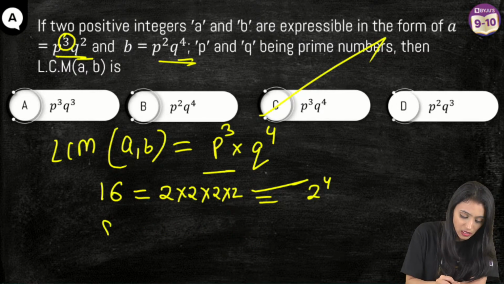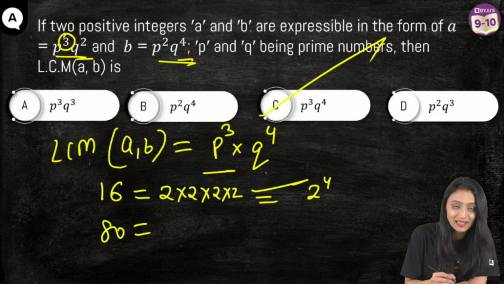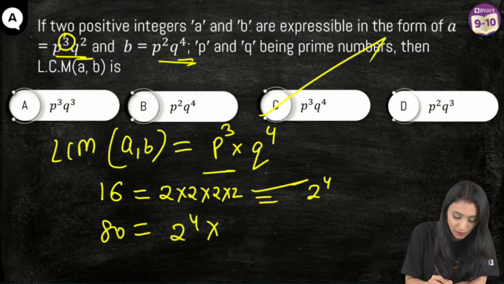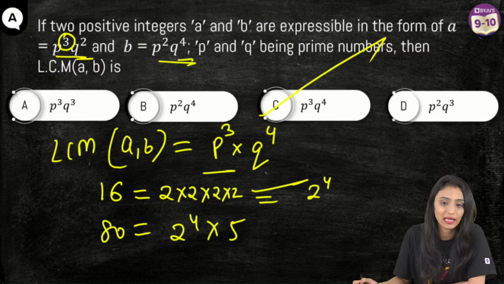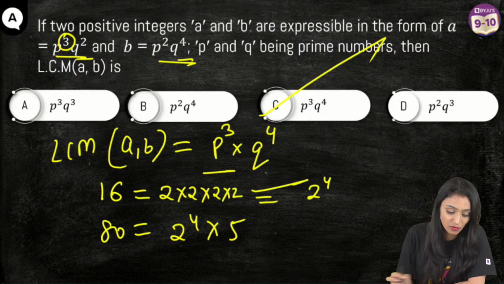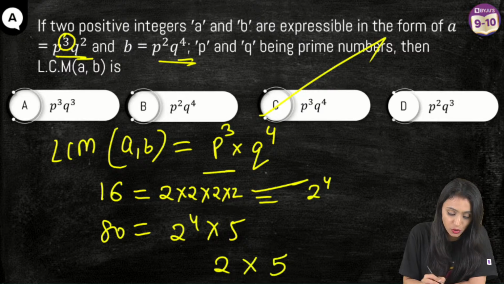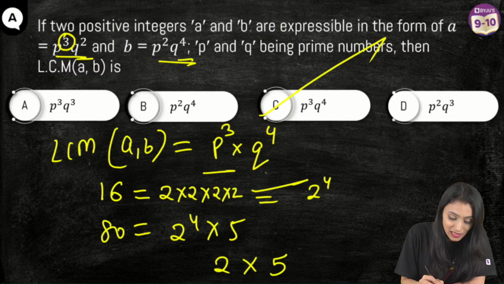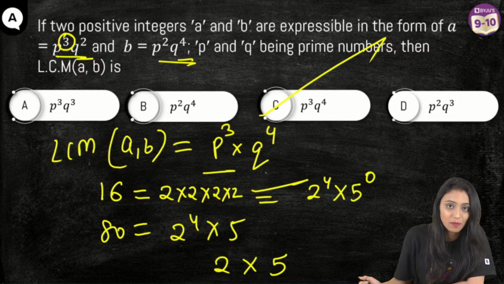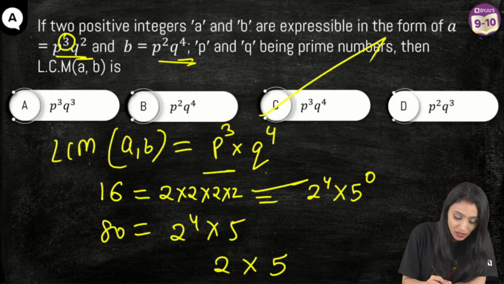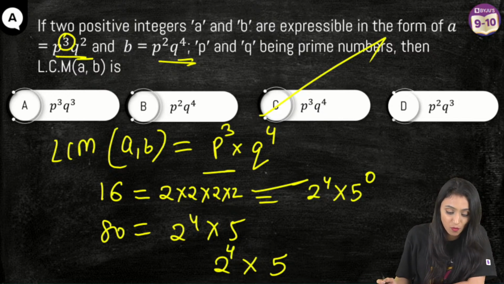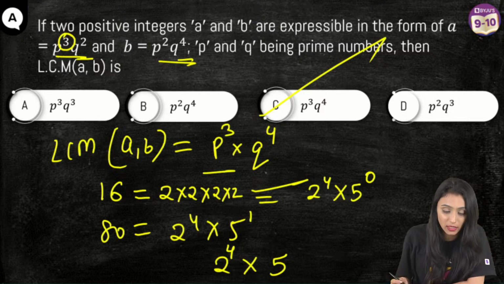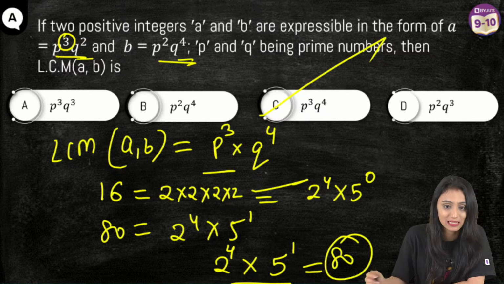Let's suppose this is 80. So you know that 16 times 5 is 80. Now if I ask you to find out the LCM, what will you say? What the LCM is going to be in this case? As I said, we first write down the different numbers you have. So 2 and 5 are here. This doesn't have 5, so here I can write 5 to the power 0. So we write the maximum powers. It's 2 to the power 4, and here it has got power 1, this has got power 0. We always write big powers. That's going to be 80 is the LCM.